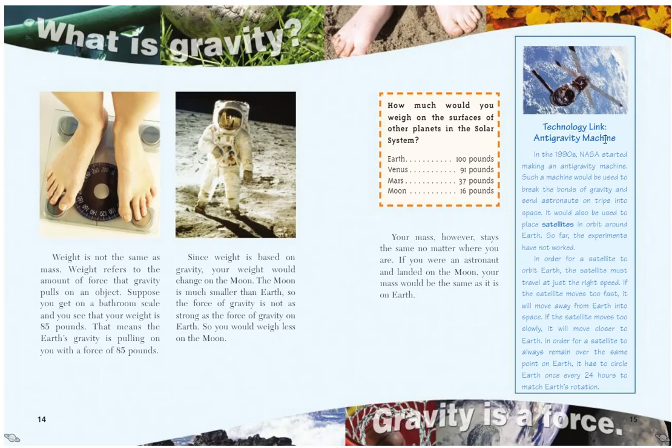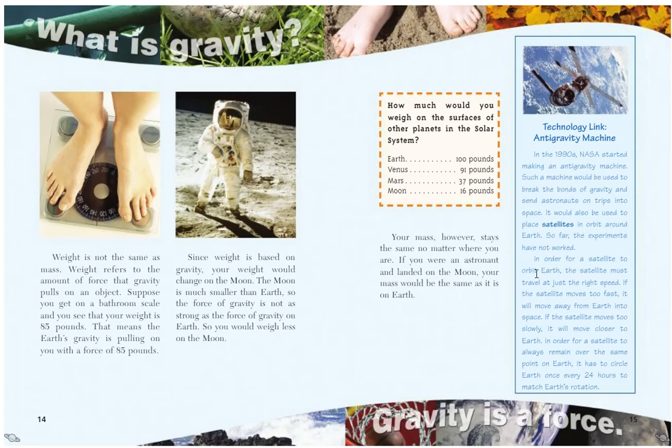Technology link, anti-gravity machine. In the 1990s, NASA started making an anti-gravity machine. Such a machine would be used to break the bonds of gravity and send astronauts on trips into space. It would also be used to place satellites in orbit around Earth. So far, the experiments have not worked.